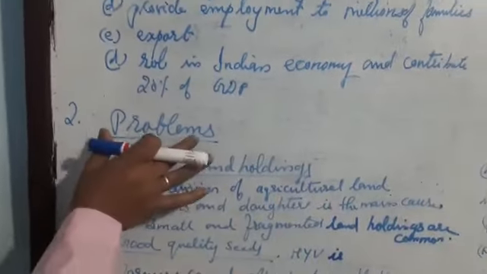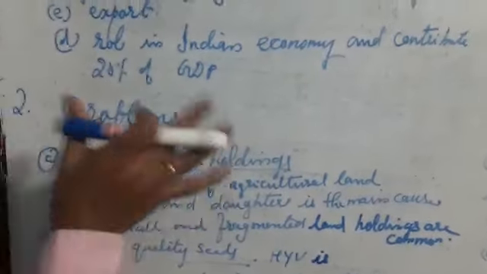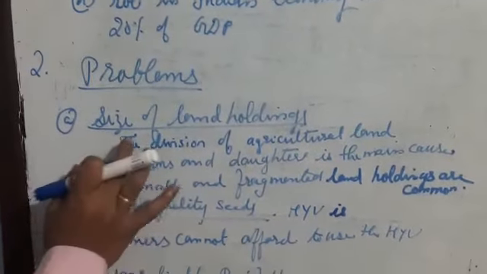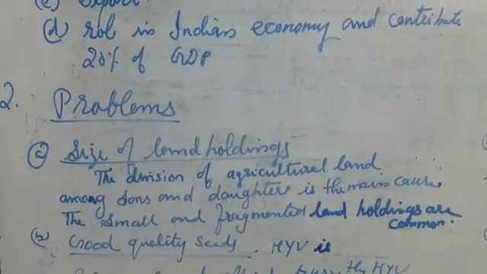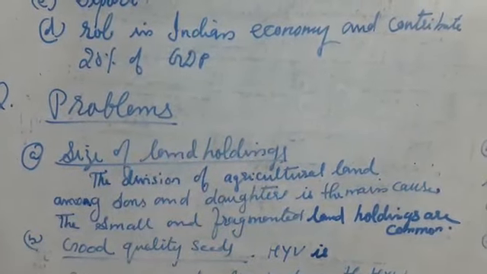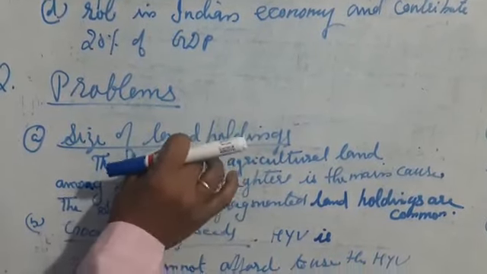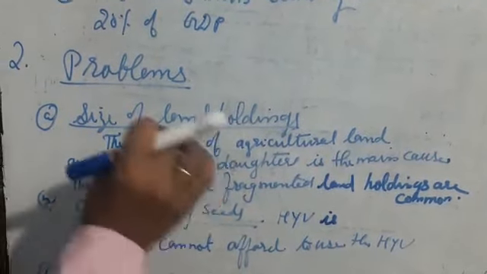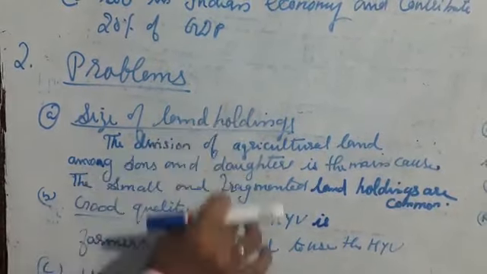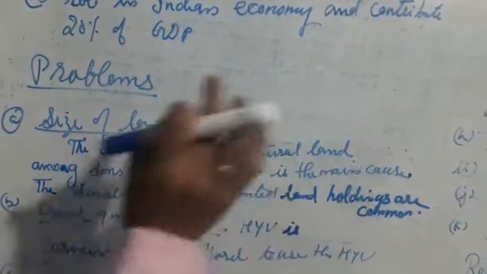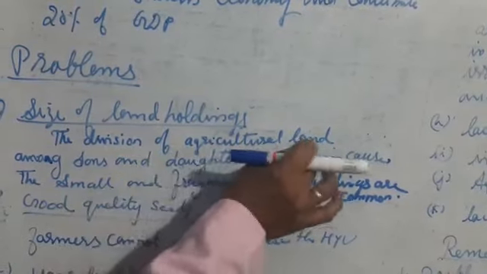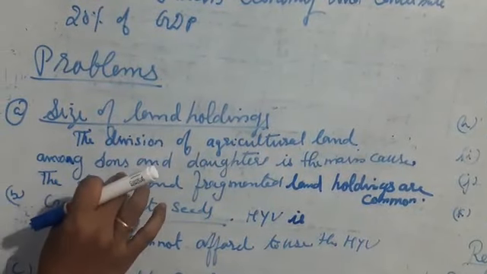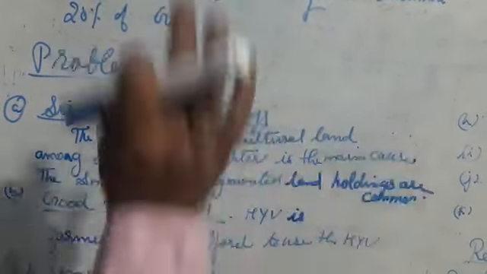Next main topic is the problems of agriculture. What are the problems of agriculture? The first point is the size of the land holdings. In India the land holdings are very small. Why are the land holdings very small? Because the agricultural land is divided among the sons and daughters, which is the main cause.